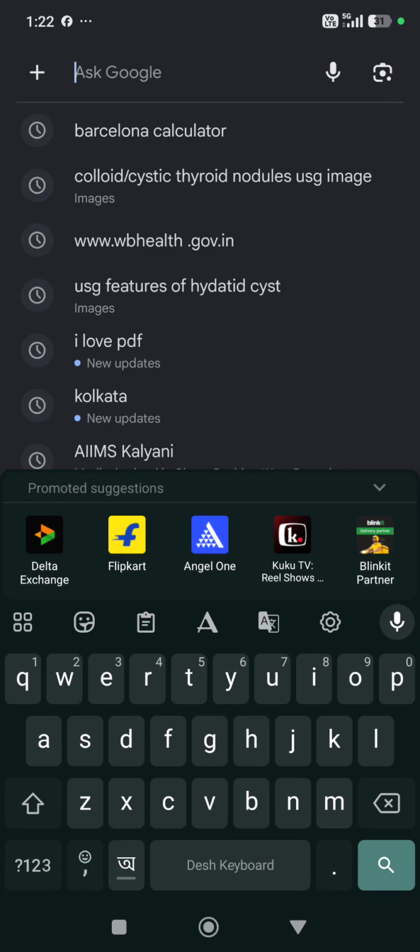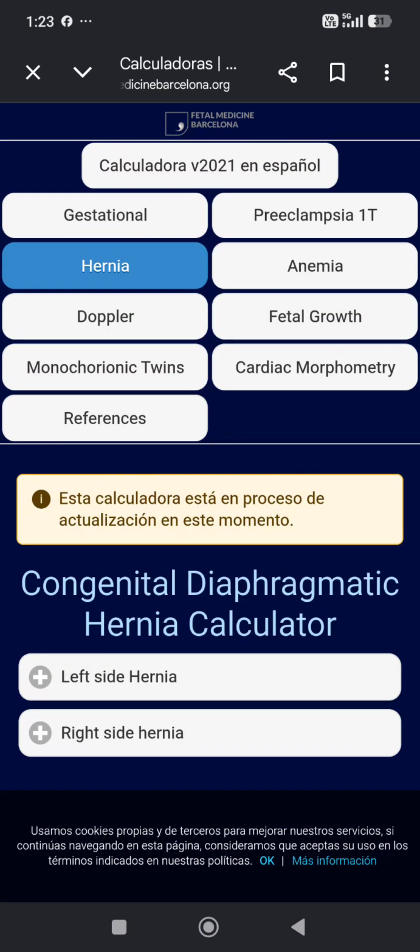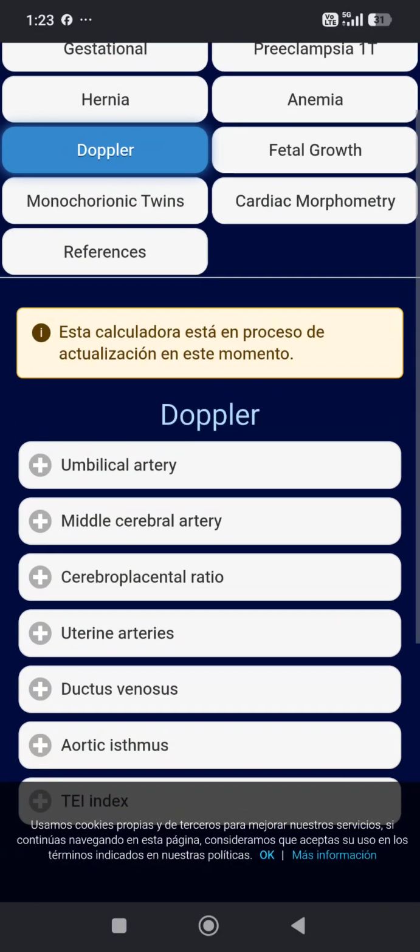For this reason, come to the Barcelona calculator and write Barcelona calculator on the Google bar, and you will get the calculator, calculadoras fetal medicina barcelona.org, medicina fetal Barcelona. Now click calculadoras. You will get the different options. So go to Doppler. Now we shall go to umbilical artery.